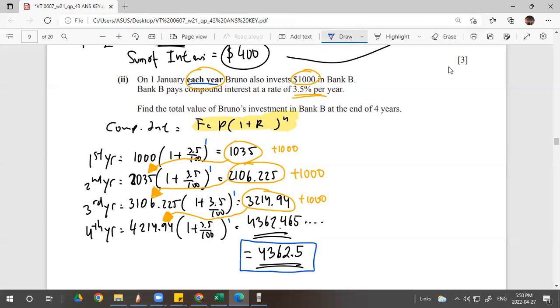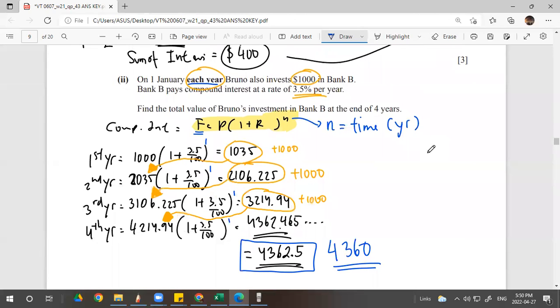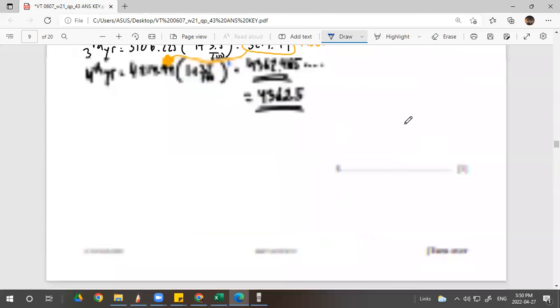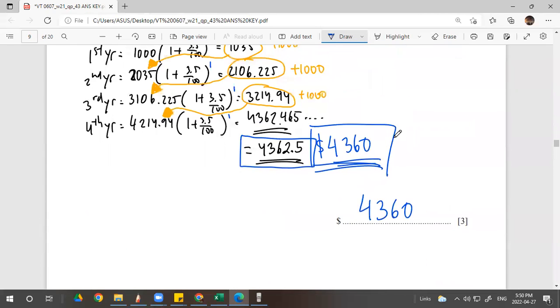That's all. Hans, what does the N represent in the Oh, N is 1 year, right? Thank you for asking. And if it's 3 significant figures, it would be 4,360, right? There you go. If 3 significant figures. But I don't know what the question is asking you for, but usually it's 3 significant. Why? Because it's given in the instruction on top of the paper. Okay. Good question, Vicky. Good insight. I almost forgot to put the details here.